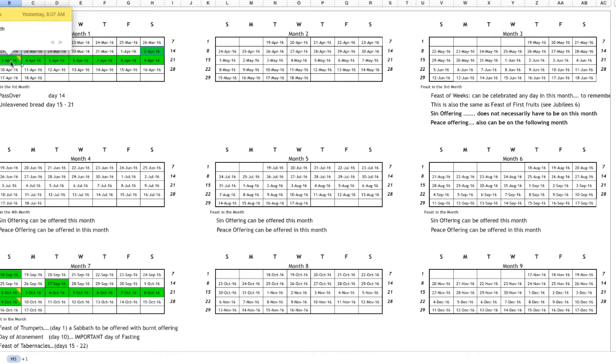You're not supposed to work that day. It's a Sunday, according to the Gregorian calendar, but it is a Passover. So you have a Passover here on the 14th and also on the 15th. And then the remaining days are the Feast of Unleavened Bread. And if you read the Bible, the book of Leviticus chapter 23, you will see what we are required to do on these days.